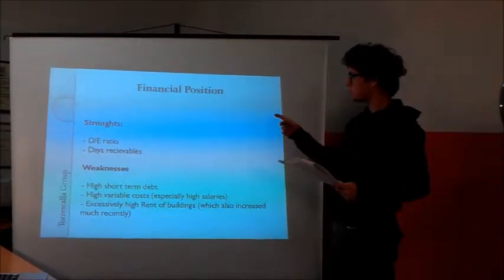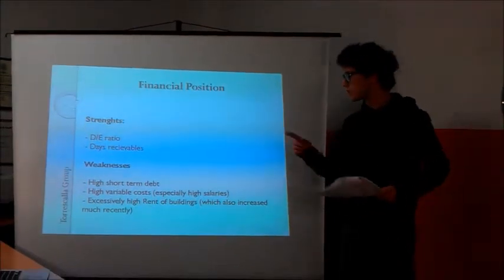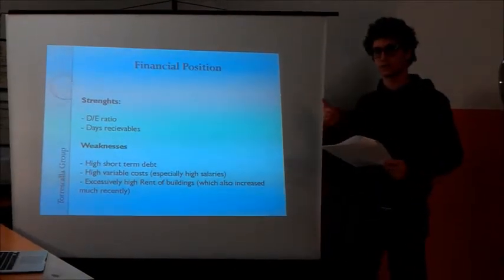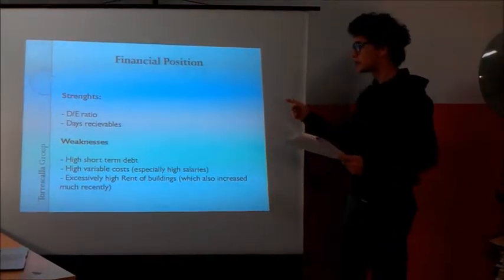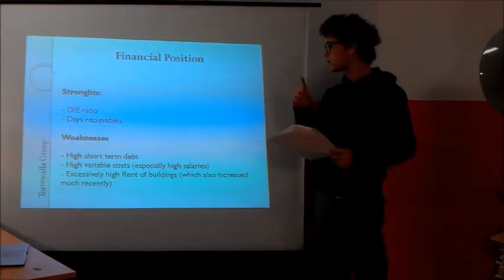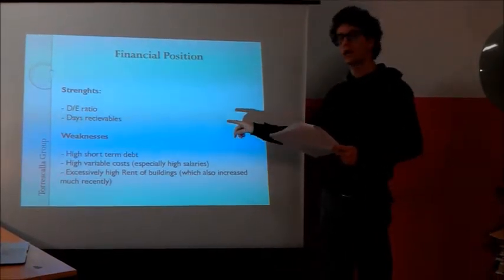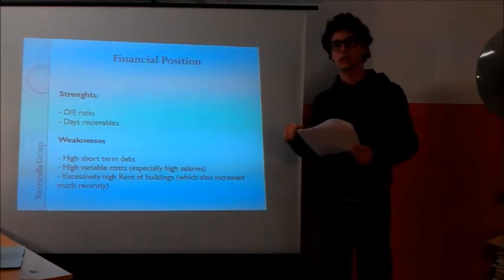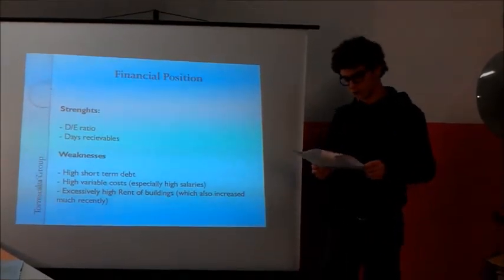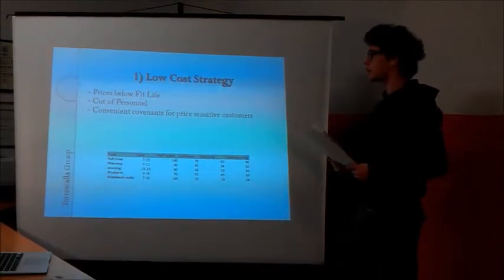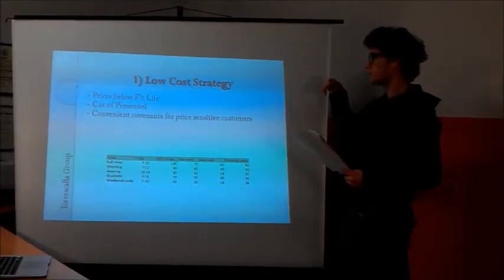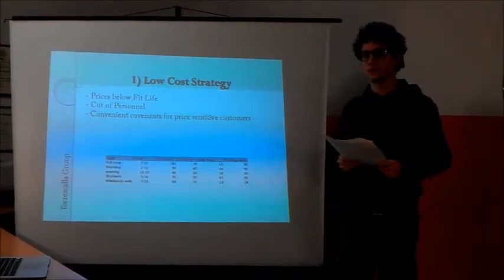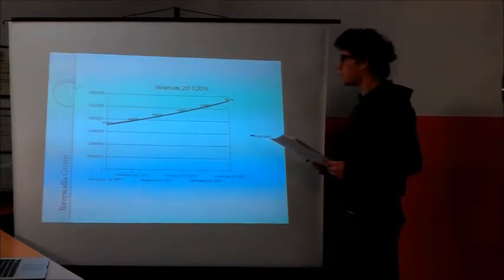Analyzing our financial position, we individuated some strengths and some weaknesses. Among the strengths there is our low debt over equity ratio, taking into account only long-term debt, and there is receivables. But we have strong deficiencies in the high short-term level of debt and in the highest variable costs, which trigger down our ROE ratio. The low-cost strategy envisages a cut of prices below all the prices of FitLife and a cut of personnel in order to reduce variable costs, which are too high.